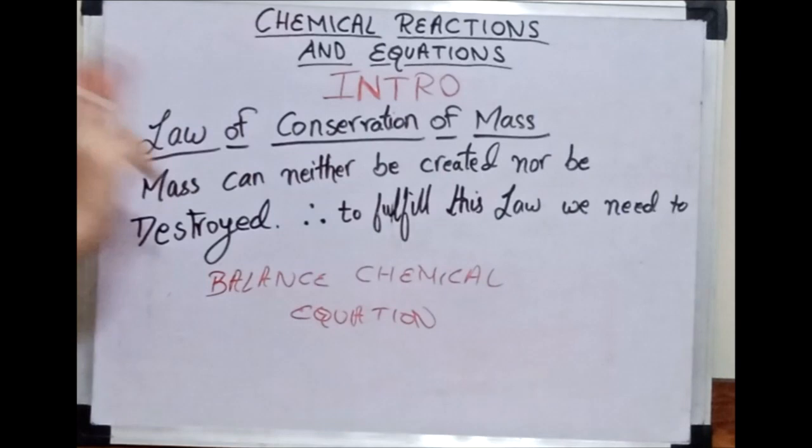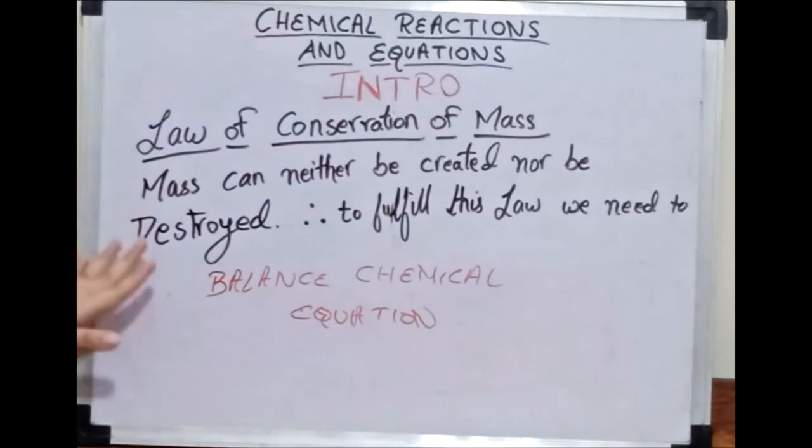We learned 2 laws in class 9. In the atoms chapter, we learned 2 laws. First was the law of conservation of mass, that states that mass can neither be created nor be destroyed, and therefore we have to do a balanced chemical equation, because this was the law we need to fulfill. Right? So now let's take one example of this.